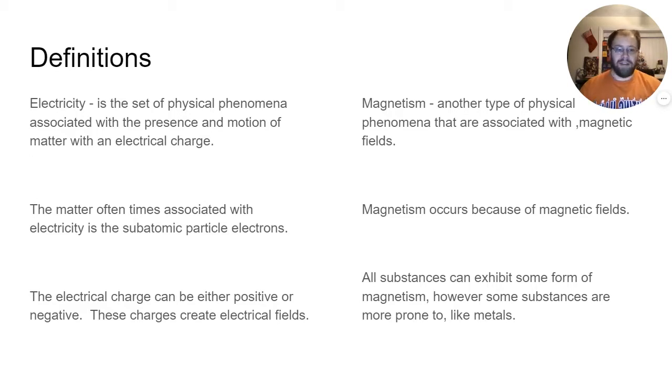Magnetism, on the other hand, is another type of physical phenomena that are associated with magnetic fields. And magnetism occurs because of these magnetic fields. So these magnetic fields create the phenomena of magnetism. And all substances can exhibit some form of magnetism. However, there are some substances that are more prone to it, like metals, and especially iron metals. They have the ability to be magnetic the easiest.